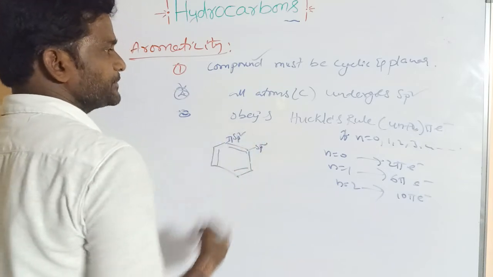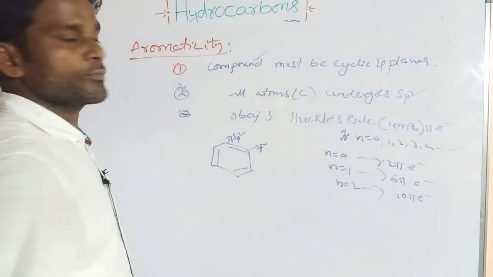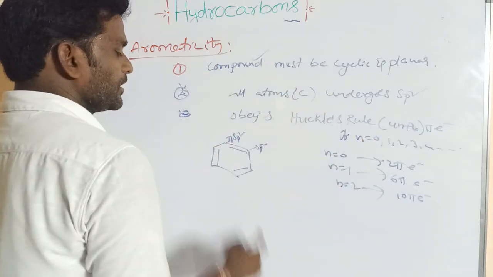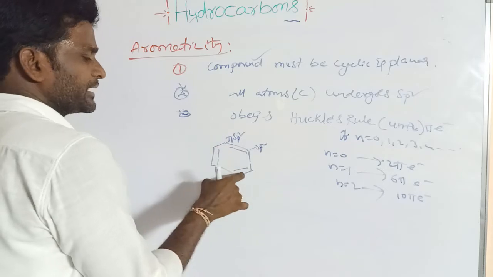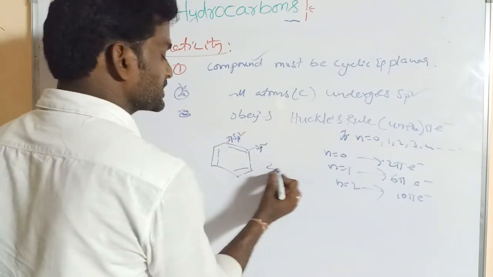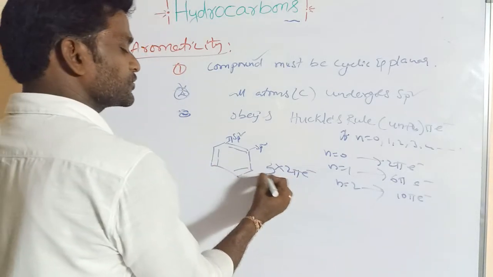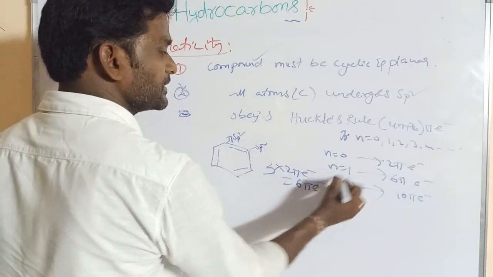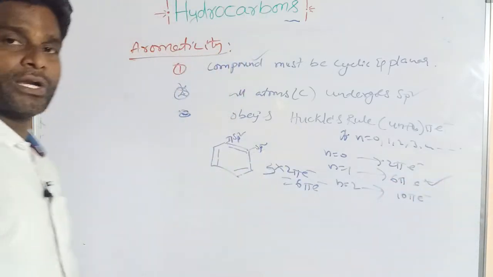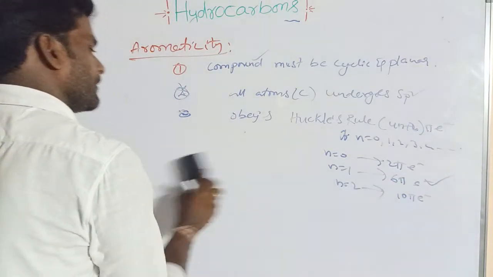And it obeys Huckel's rule, 4n plus 2. How many pi bonds? 1, 2, 3, three pi bonds, each pi bond containing 2 electrons, so 3 into 2 is 6 pi electrons, right? It obeys Huckel's rule. This is the aromatic compound.